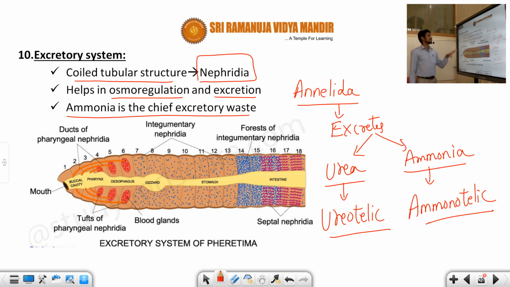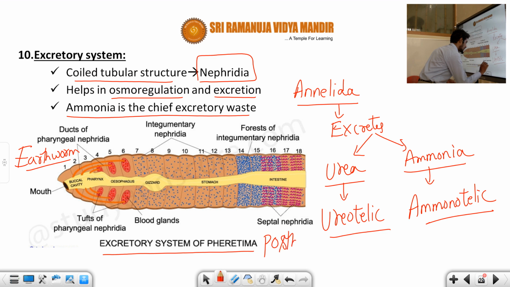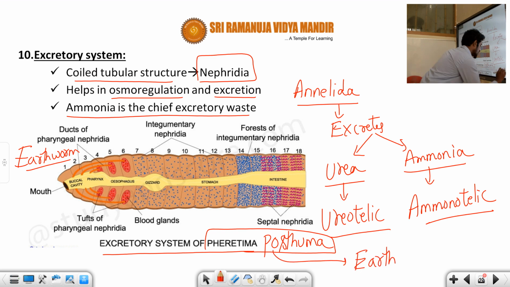Now carefully see, students, the excretory system in the earthworm. I'm taking the example of the earthworm again here. You can carefully see this is the excretory system of Pheretima posthuma. Pheretima posthuma is the scientific name for the earthworm, students. Now you can carefully see the diagrammatic representation.